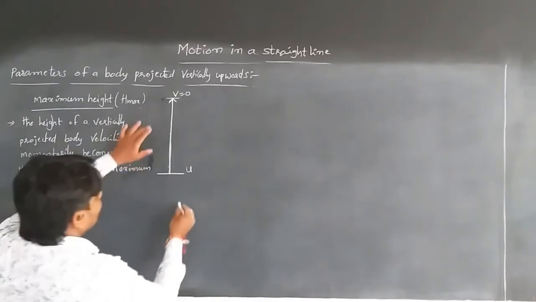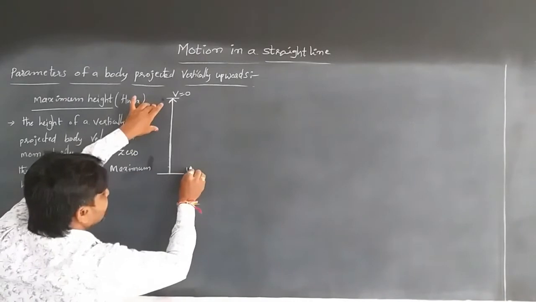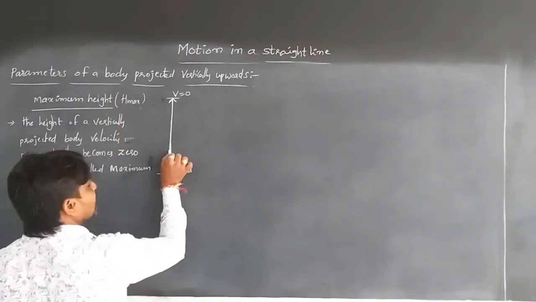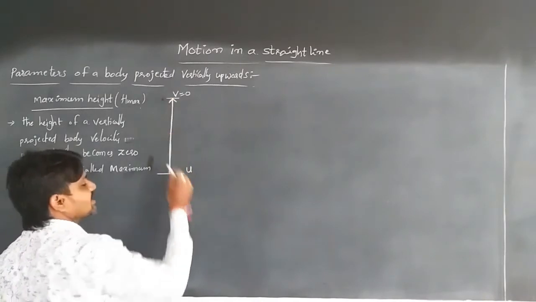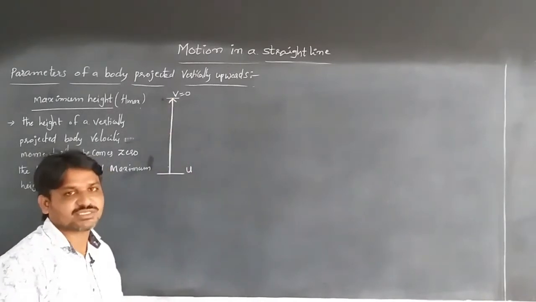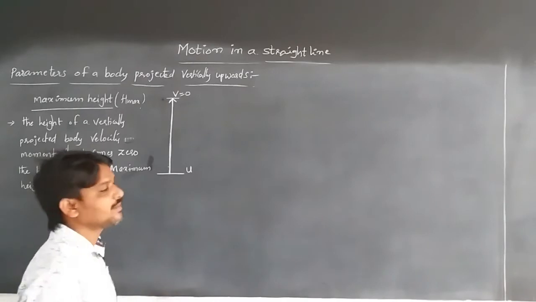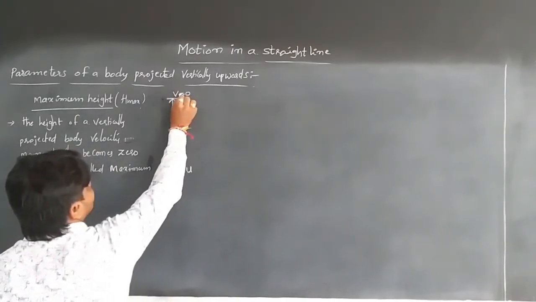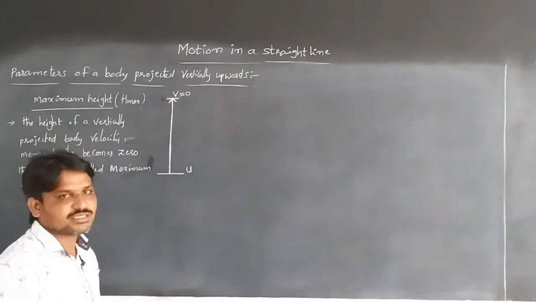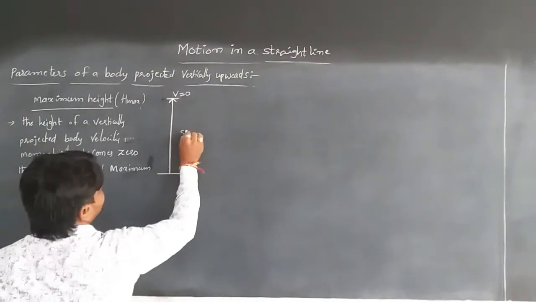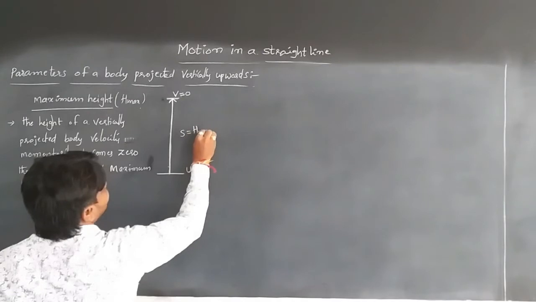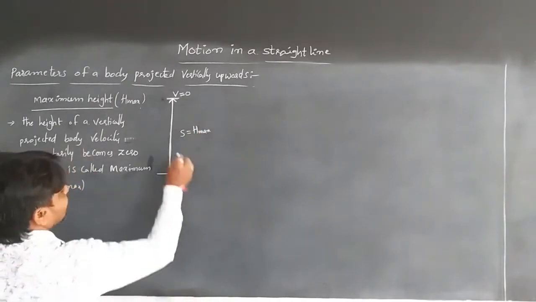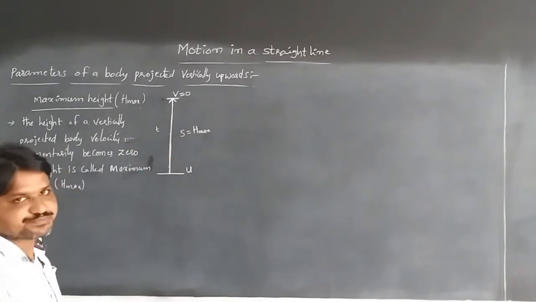A body is projected vertically upwards with initial velocity u. While moving upwards, the velocity goes on decreasing, which is a retardation possessed by the body until it reaches a height where the velocity becomes 0. That height S is equal to H maximum, and the time taken by the body is t.